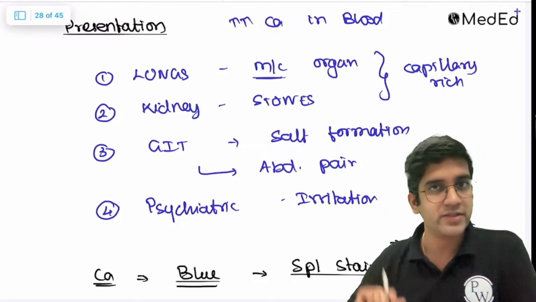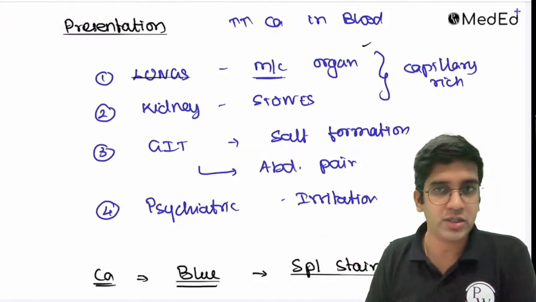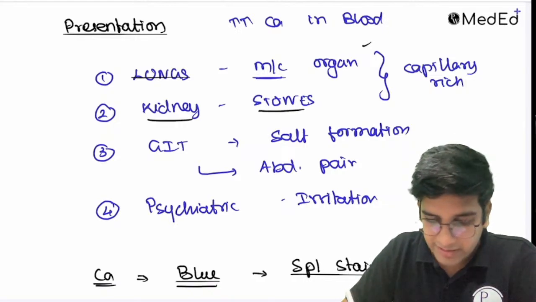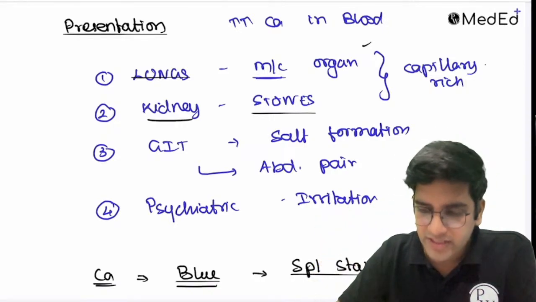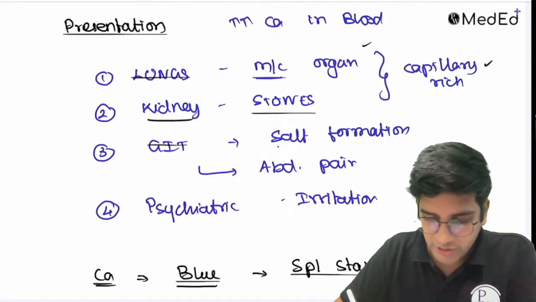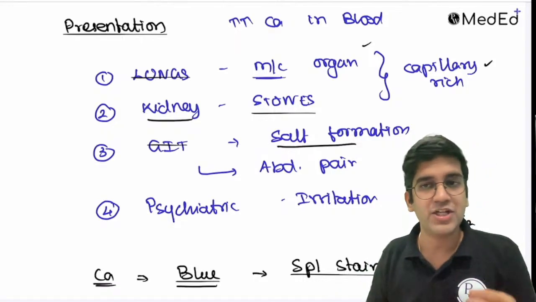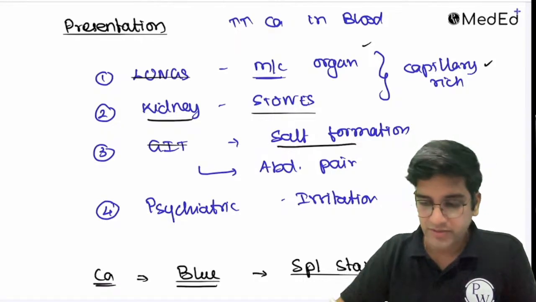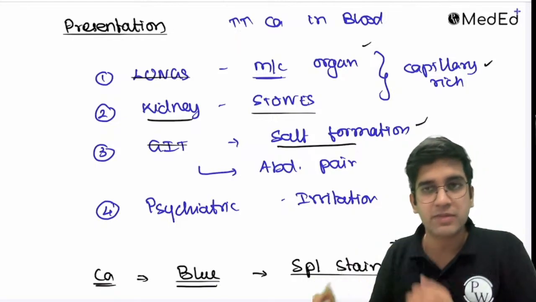So the presentation is, due to the increased calcium deposition in the blood, lungs are the most common organ, and in the kidney it will deposit, which causes renal calculi. You must have definitely heard about kidney stones. The reason is they're all capillary-rich structures, fine? In the GIT, there's salt formation. Because of salt formation, the patient presents with abdomen pain. This is the presentation, this is the reason, right? I have salt formation, so there's abdomen pain.